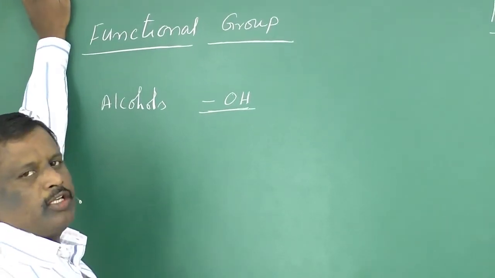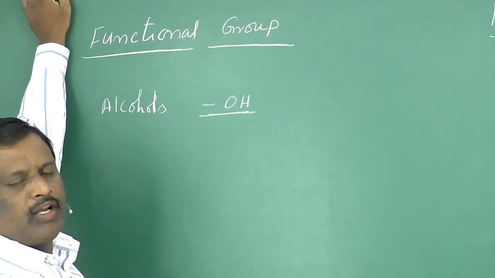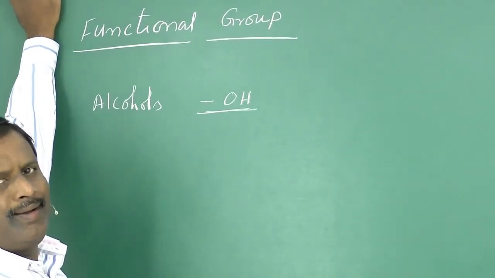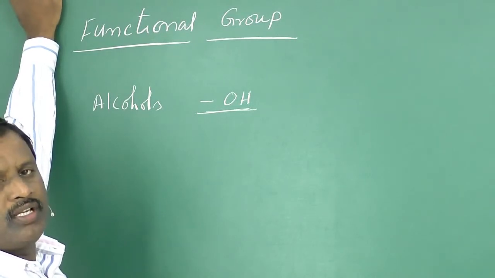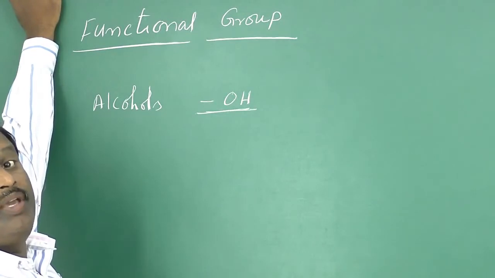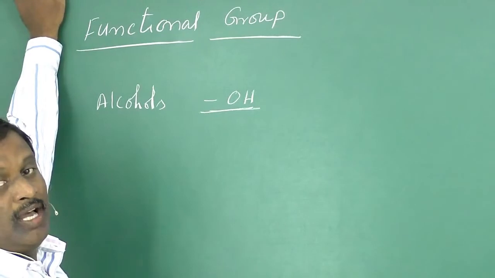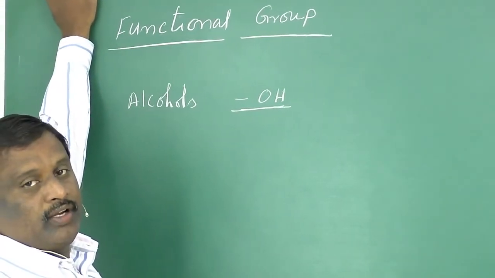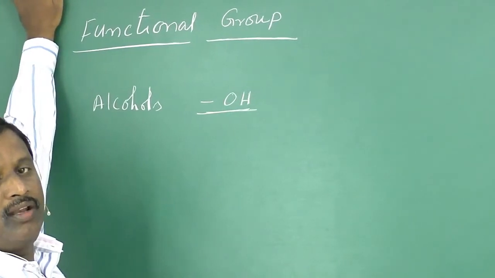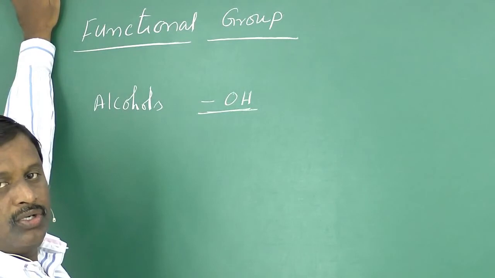OH means hydroxy group. This OH group is attached to any one of the carbons of a hydrocarbon. Such compounds are said to be alcohols. Now, based on the position of that carbon, alcohols are again classified into different types, namely primary alcohols, secondary alcohols, tertiary alcohols.